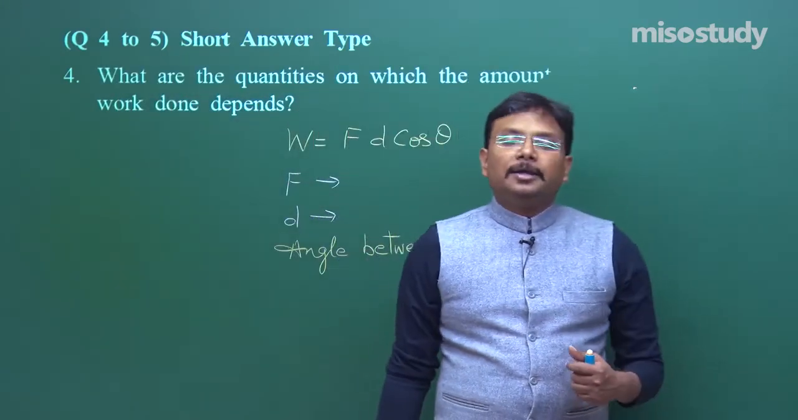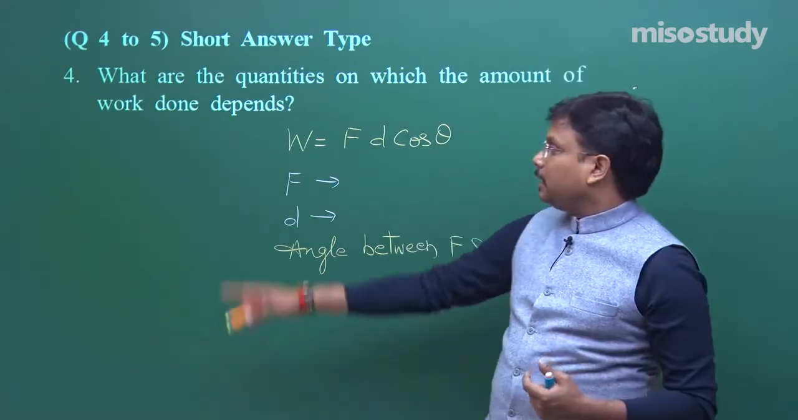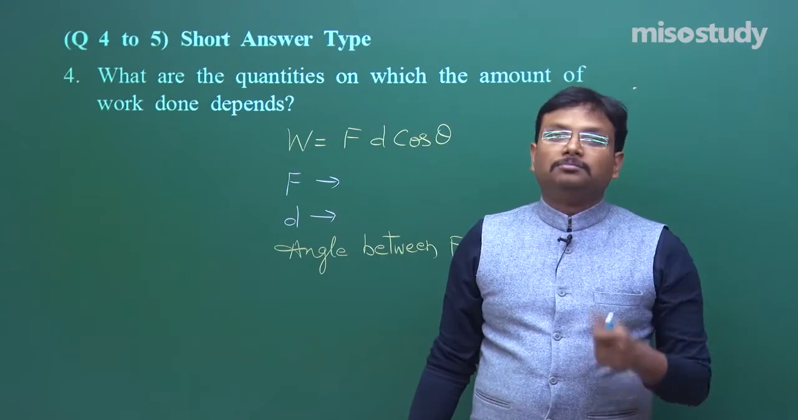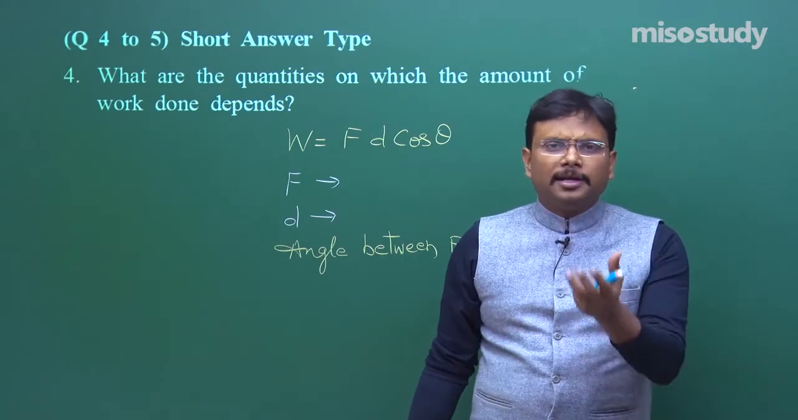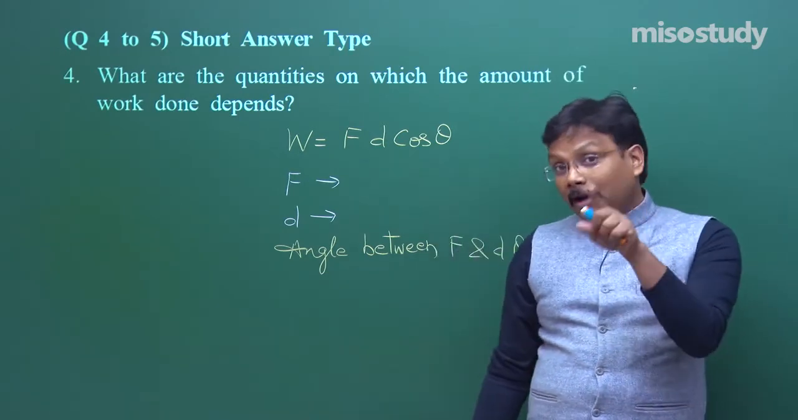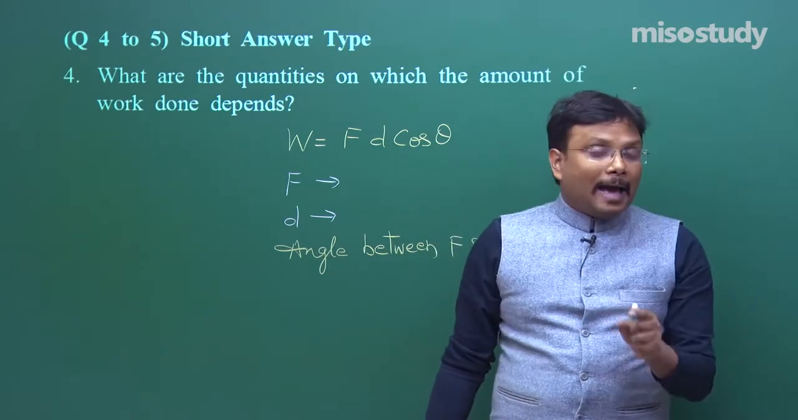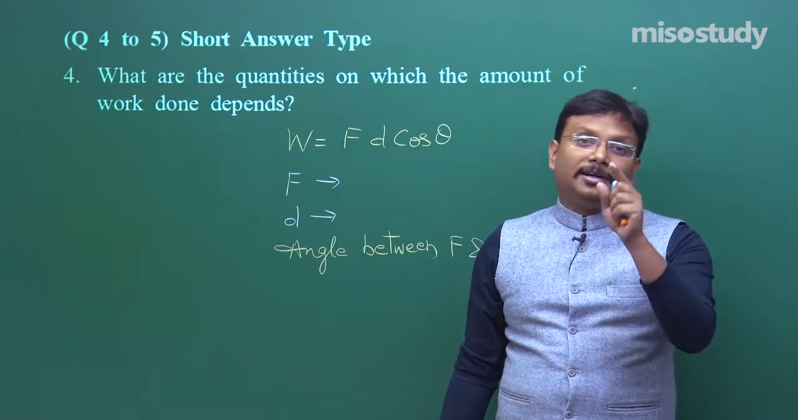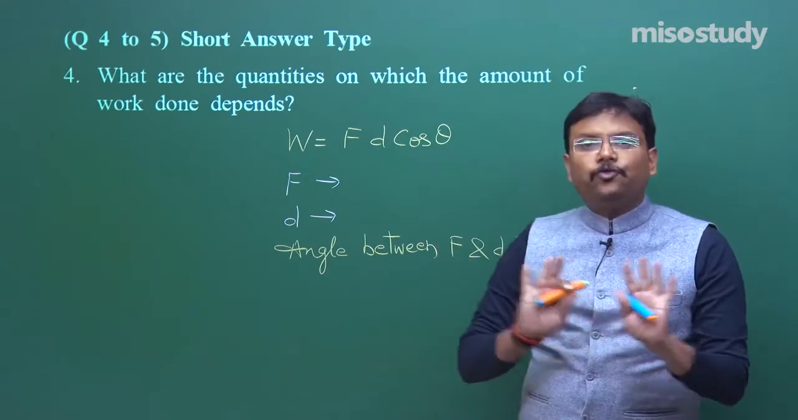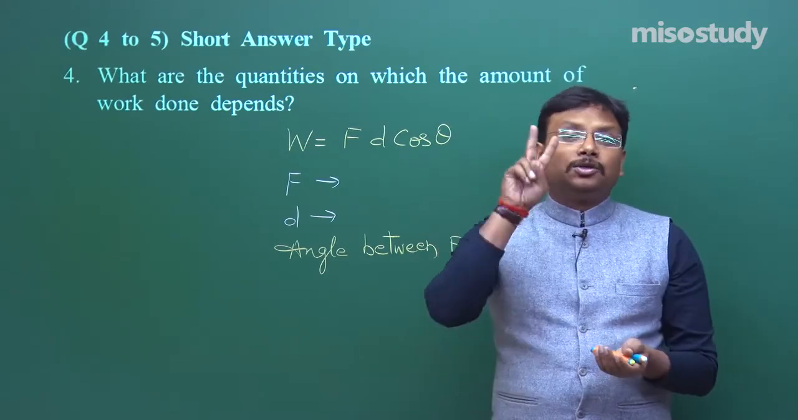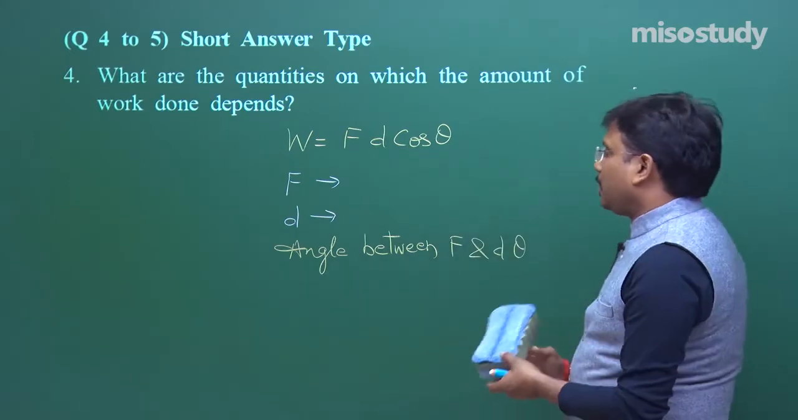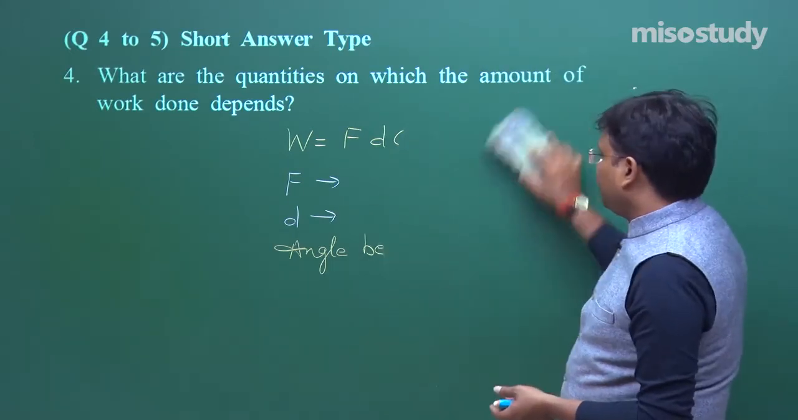Work done depends upon, first write down the formula, then say it depends upon the force, fine, amount 10 Newton, 20 Newton, 30 Newton, then displacement, and then don't forget to mention the angle between F and D. So now 2 to 3 lines and full 2 marks, full 2 marks, fine. So that is the way of representing these details.